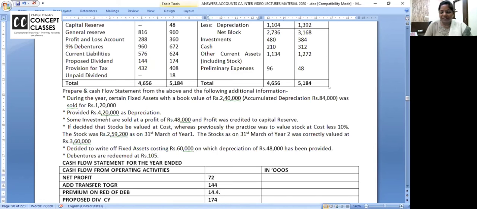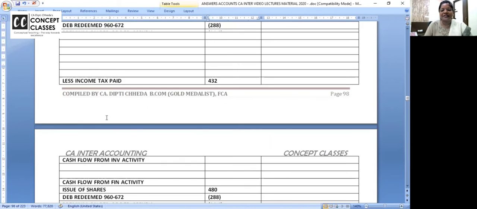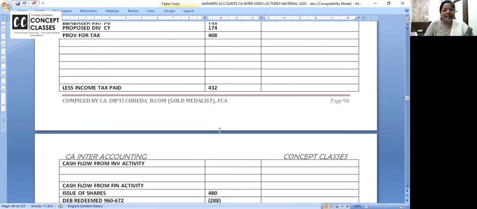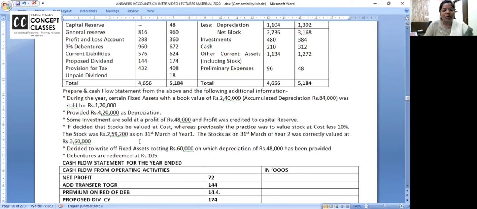Provide for depreciation 420. Depreciation का entry क्या है? P&L account debit to depreciation by P&L. How much? 420. Right. And next, now one more is there.